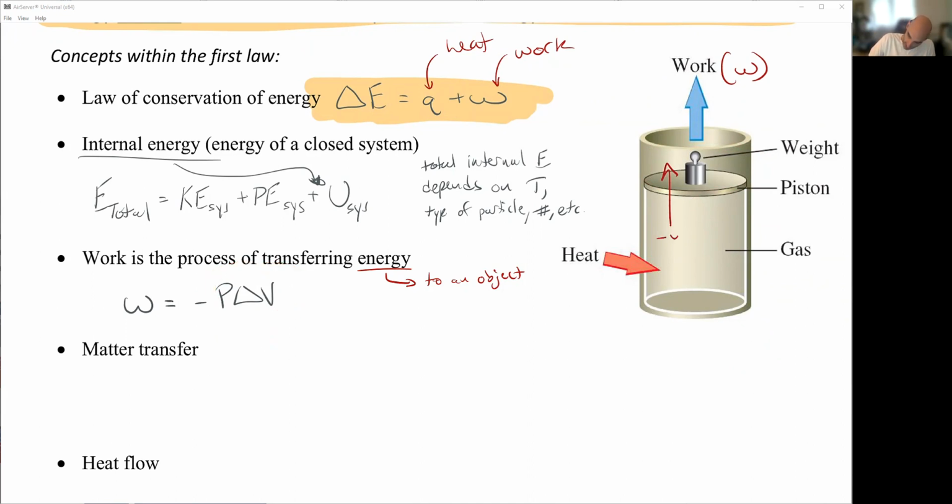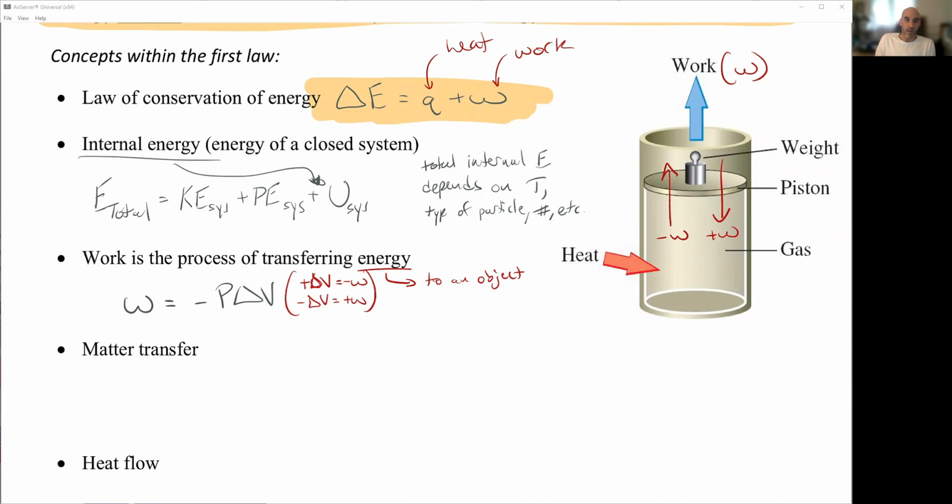So that would be a negative work term. If I am decreasing the volume, or the weight is pushing down and creating less volume, that is a positive work term. Okay, so one more time, just simply: a positive delta V is equal to negative work, and a negative delta V is equal to positive work.